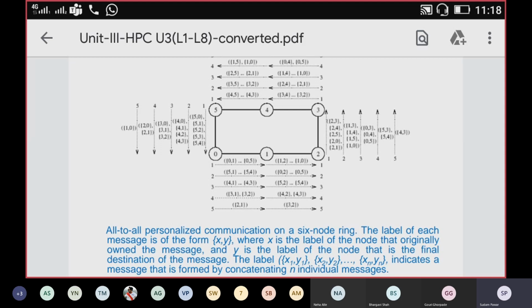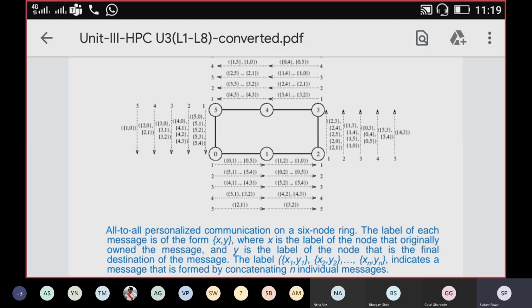The label of each message is of the form xy, where x is the label of the node that originally owned the message, that is the sending node, and y is the label of the node that is the final destination of the message, that is the recipient, the node which should retrieve that message. And the label x1y1, x2y2 up to xnyn indicates a message that is formed by concatenating n individual messages. So in the first step, every node has 5 messages, the concatenation of the messages that are to be sent to the 5 different nodes in that particular network.